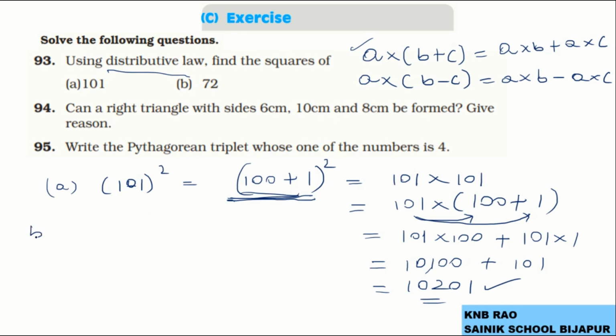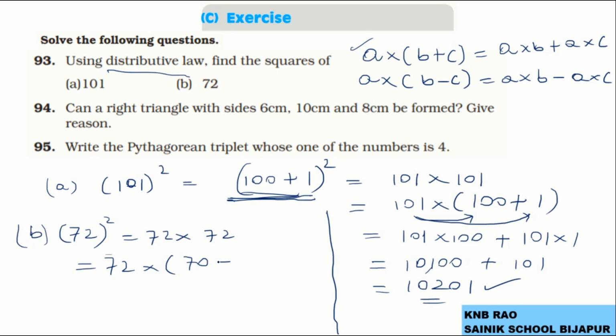Now in the case of the second one, when I wanted to find 72 square, which is nothing but 72 into 72, I can write 72 into 70 plus 2, which means 72 into 70 plus 72 into 2.